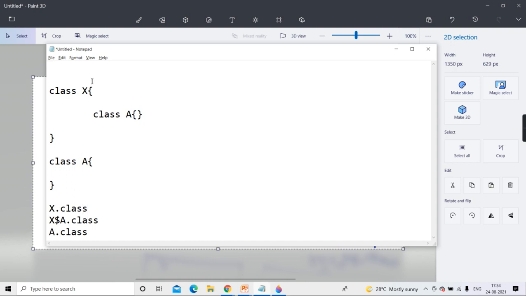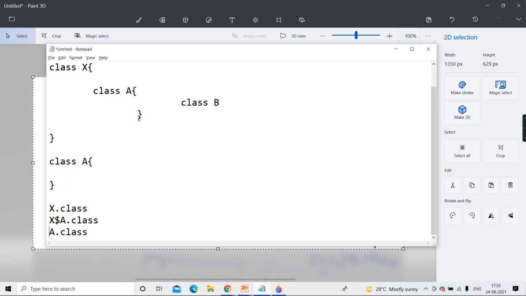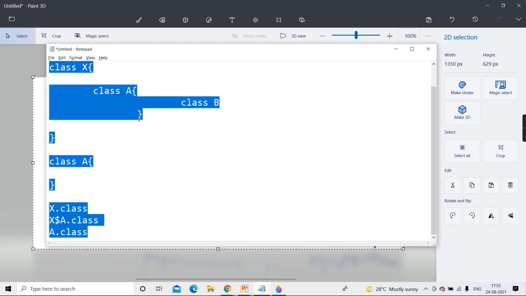So x.class for this class. The inner class also will have a separate file. But the naming convention is like that: the outer class name, $, inner class name. Now some may ask, if there is a class within that class, will it also have one? 100%, it will. Inside that also, if you have a class, suppose B, this class is also going to have a dot class. The name will be x$a$b.class. So this part is clear to you.